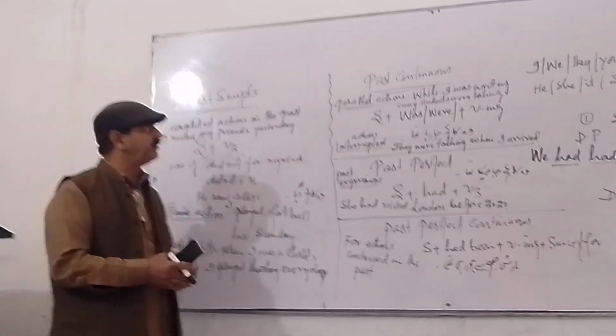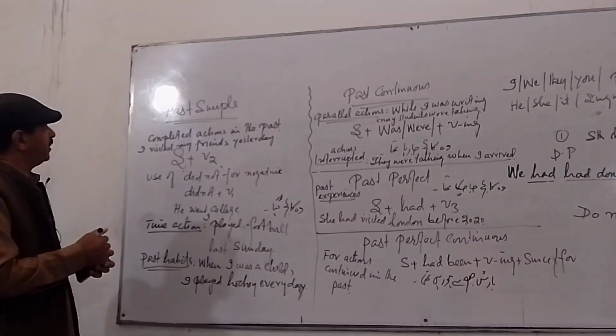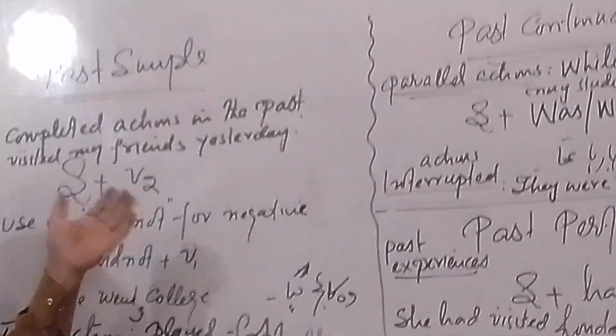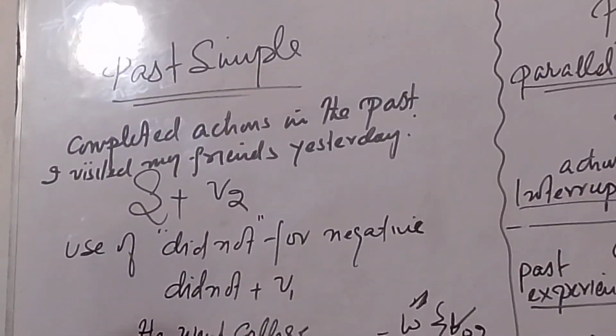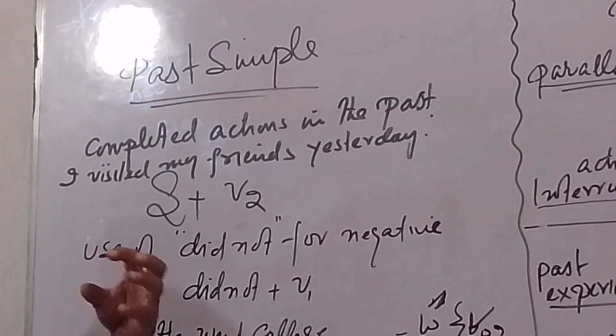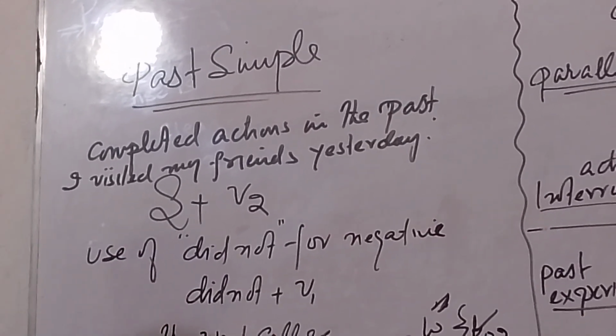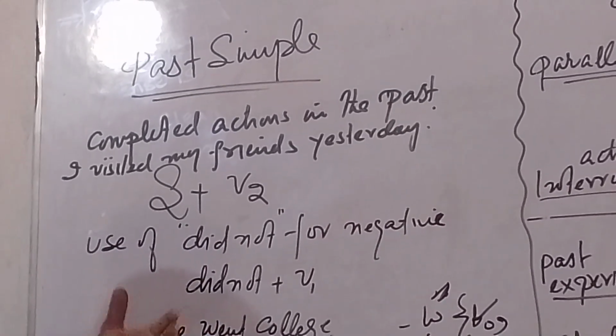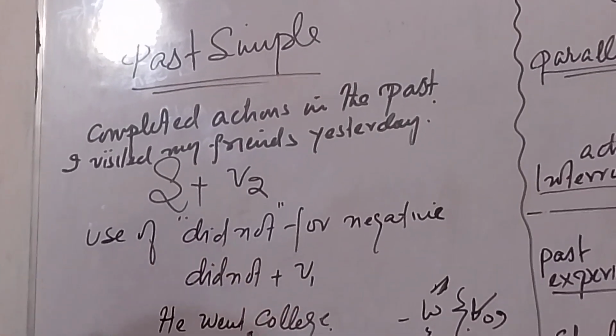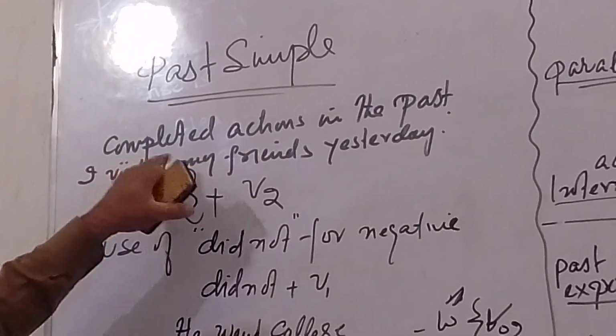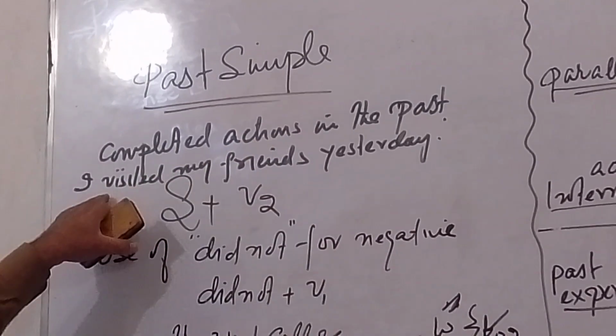Students will study all past tenses today. We won't be able to cover them in detail, but we'll try to cover them in as much detail as possible. Clear? Past simple is used for completed actions in the past.